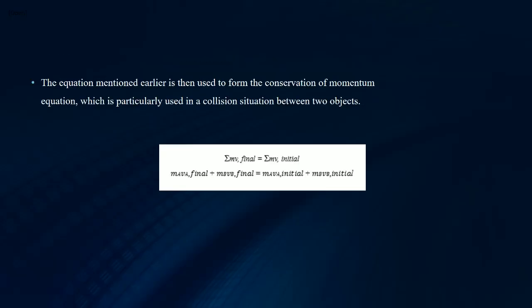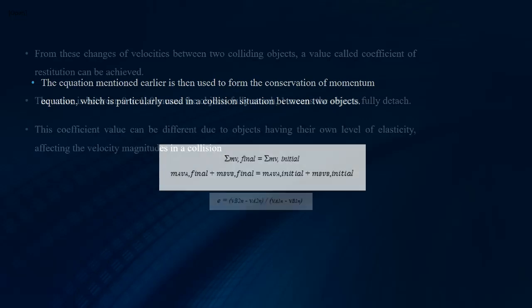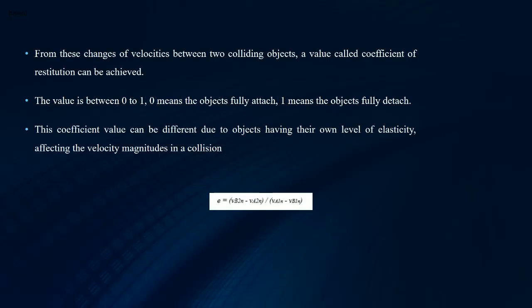The equation mentioned earlier is then used to form the conservation of momentum equation, which is particularly used in a collision situation between 2 objects, where the summation of mass times final velocity equals the summation of mass times initial velocity. From these changes of velocities between 2 objects, a value called the coefficient of restitution can be achieved.